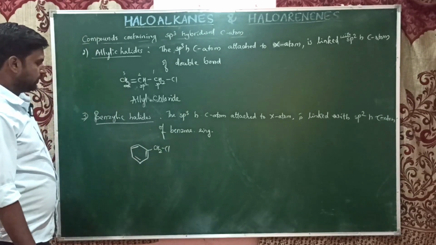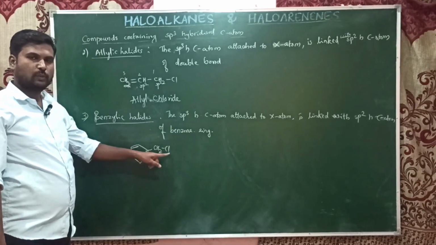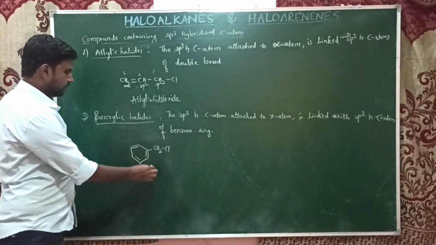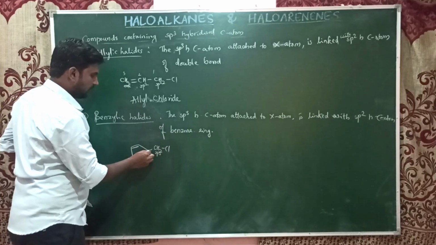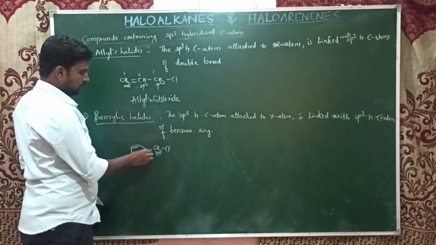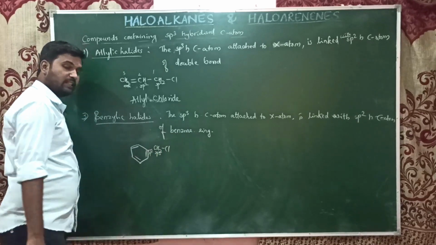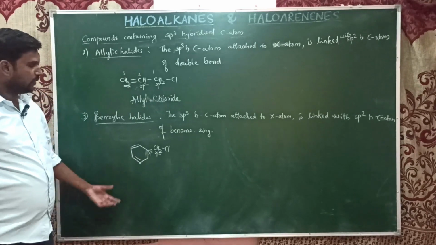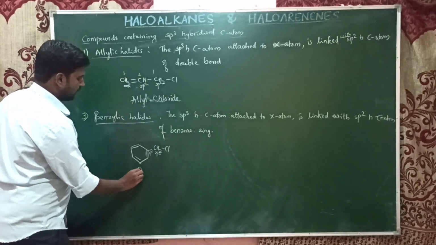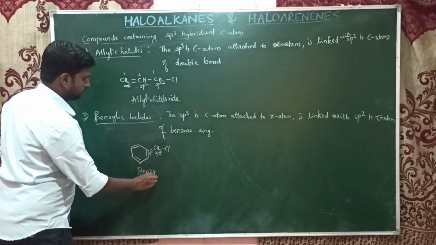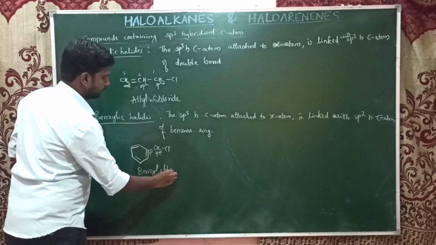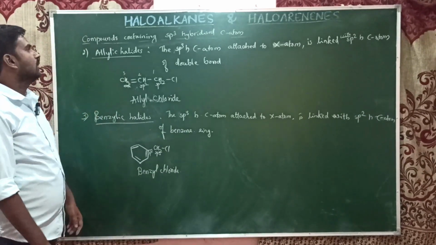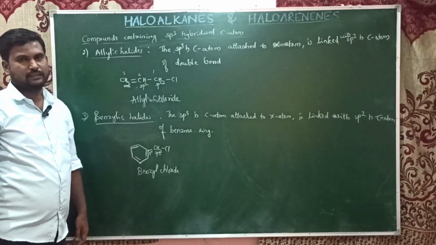For example, see this compound. This is the carbon attached to the chlorine or halogen, which is an sp3 because it has only single bonds, but it is further attached to a carbon of the benzene ring. All benzene ring carbons are sp2 hybridized. So these compounds are known as benzylic compounds, and this compound is commonly known as benzyl chloride. Okay, this is about the classification of compounds containing an sp3 hybridized carbon atom.